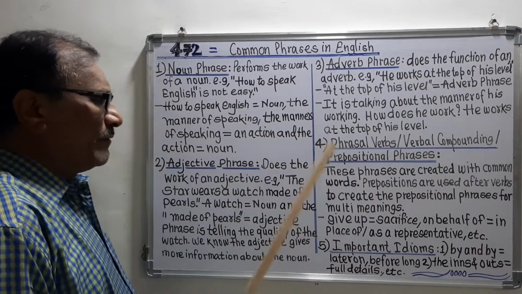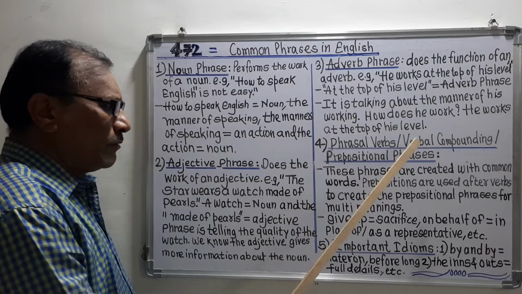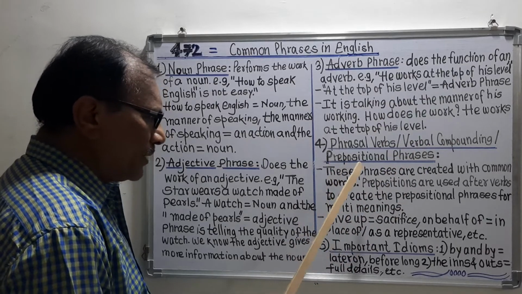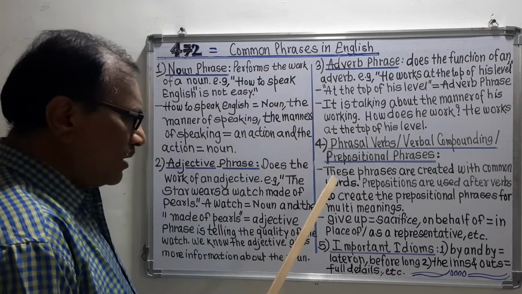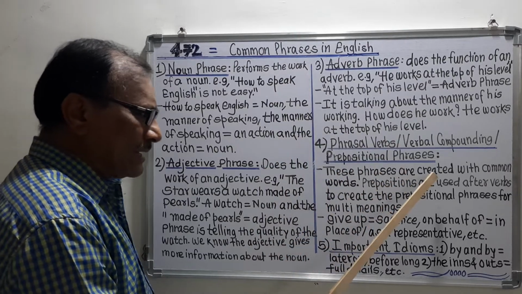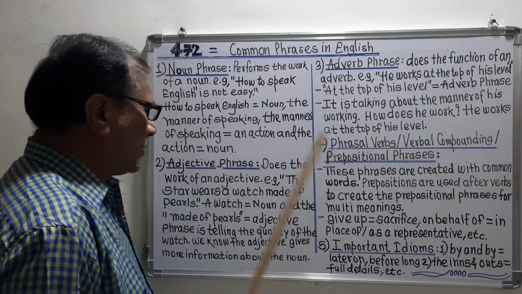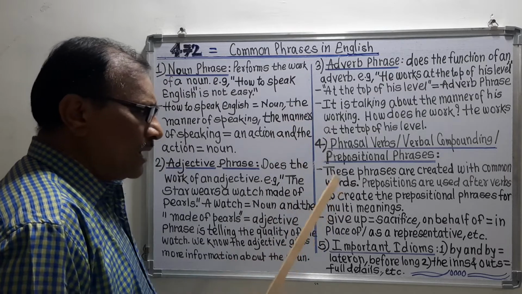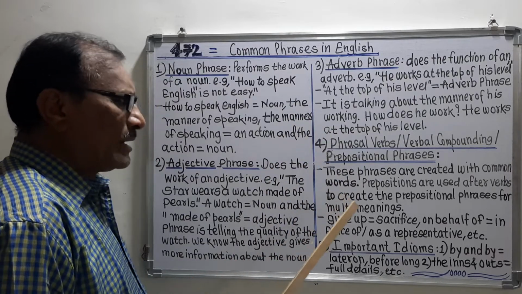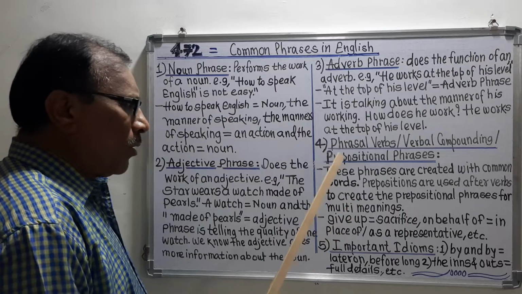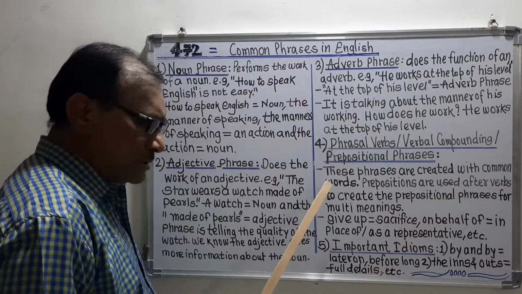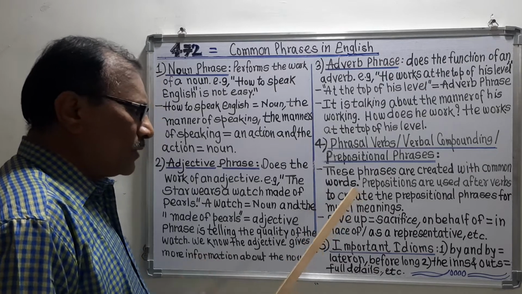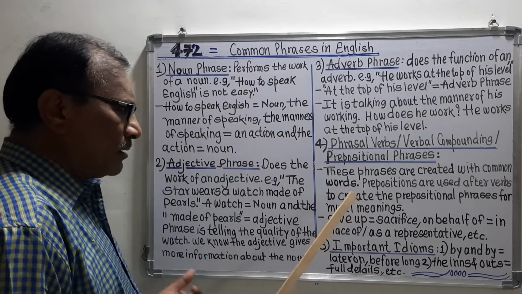So now we will see what exactly verbal compounding, prepositional phrases or phrasal verbs are. These phrases are created with common words. Remember, we can make all these phrases with the help of common words. We can take the common words and prepare these phrases.